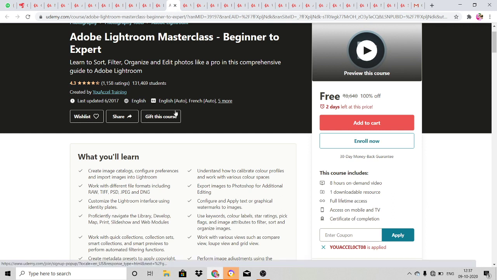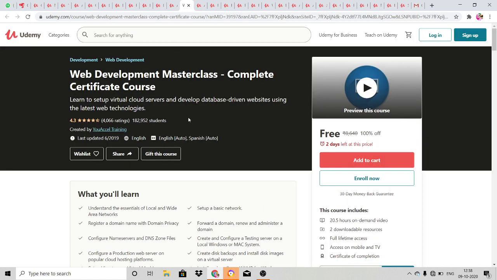Next one is Adobe Lightroom Masterclass from beginner to expert level. 8 hours of on-demand video with one downloadable resource, and a certificate will be provided, and you'll be learning these things. You will learn how to sort, filter, organize, and edit photos like a pro in this comprehensive guide to Adobe Lightroom, everything.